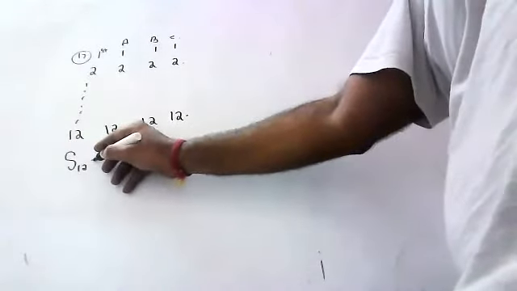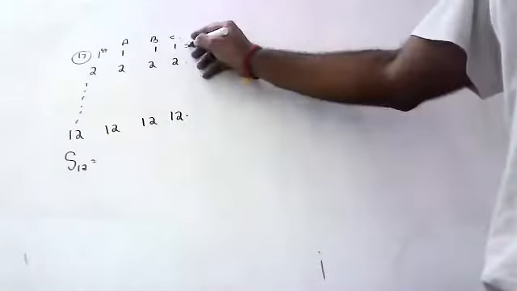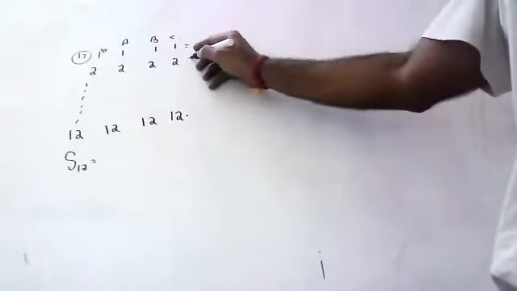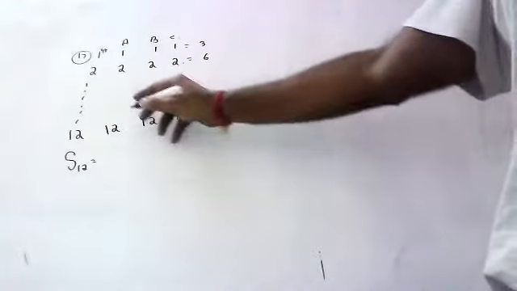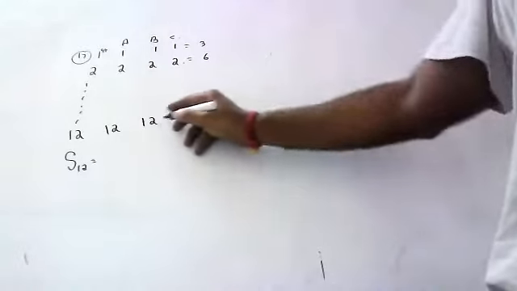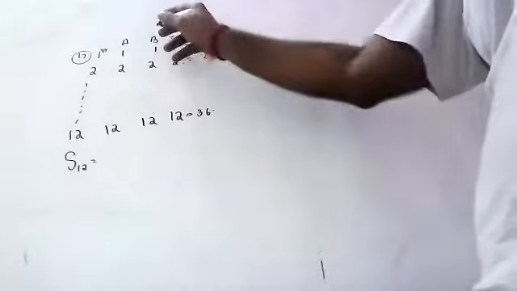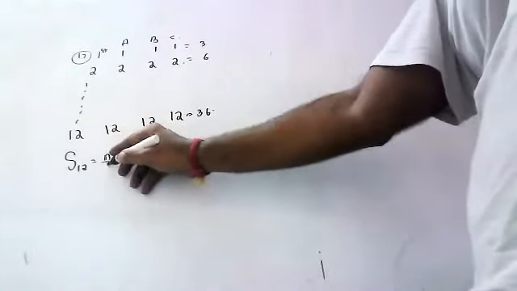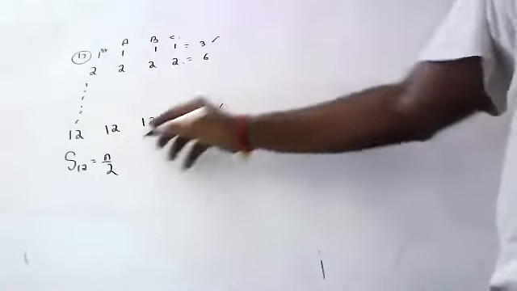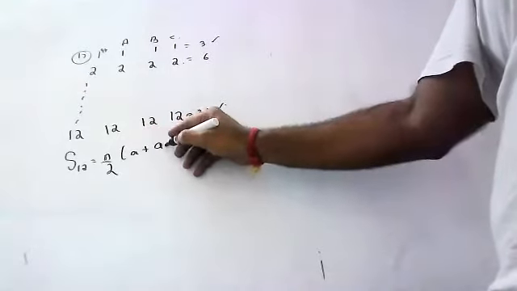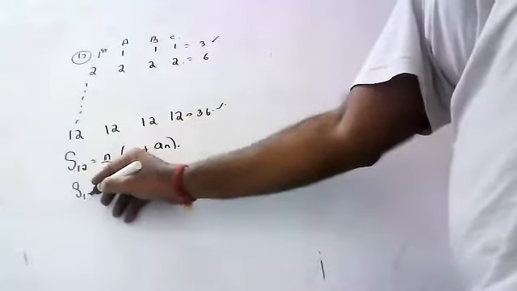So total how many plants? 3 sections each. So first class people are planting 3, second class people are planting 6, and like that last, 12th class people are planting 36. So there are 12 classes. Total how many trees did they plant? We have first term and last term, so which formula will you use? n by 2 into 2a plus an, that is, n by 2 into a plus l.